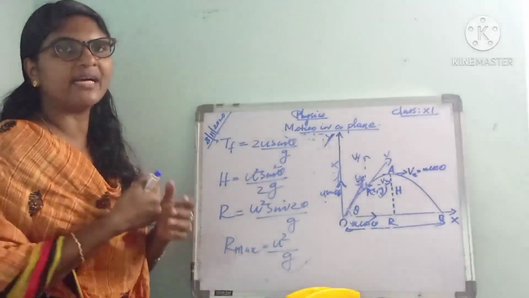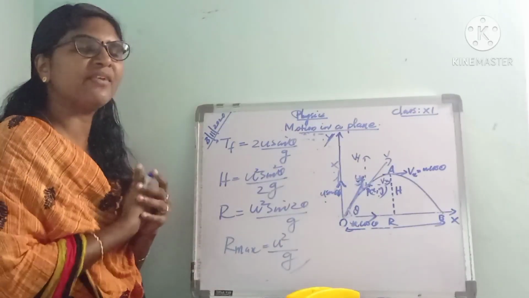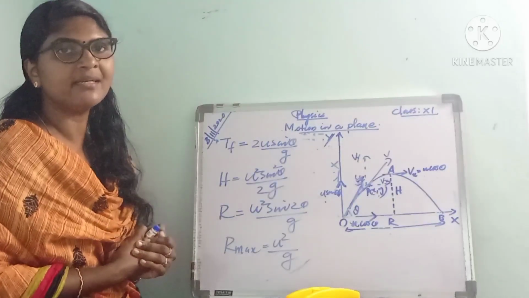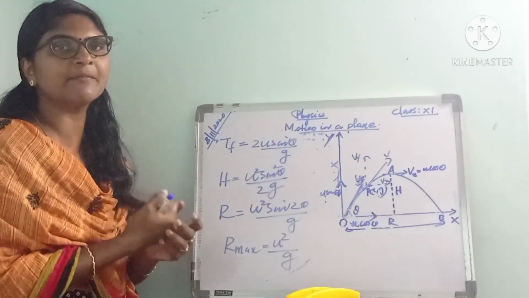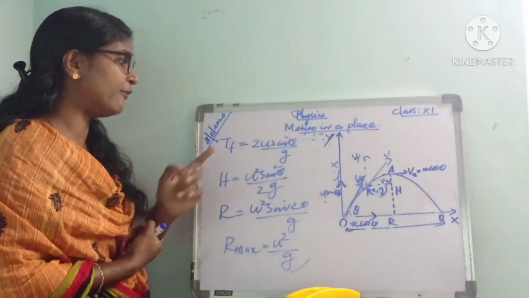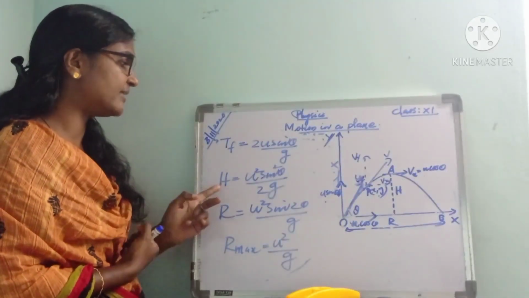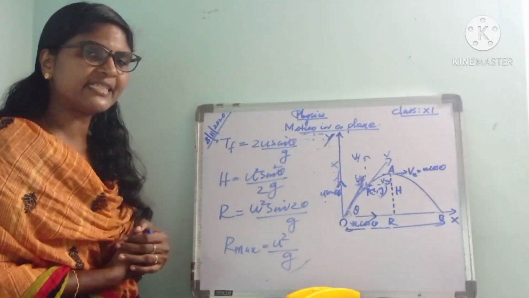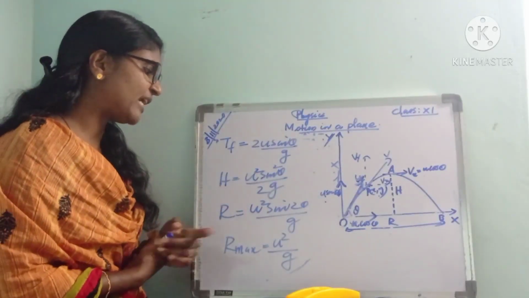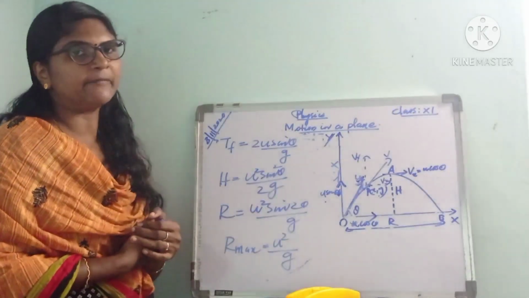So we have derived the equation of trajectory of the projectile, and also the expressions for time of flight, maximum height, horizontal range and maximum range. So we have four relations: the time of flight Tf is equal to 2u sin theta by g, the maximum height h is equal to u square sin square theta by 2g, the horizontal range is u square sin 2 theta by g, and the maximum horizontal range is u square by g.